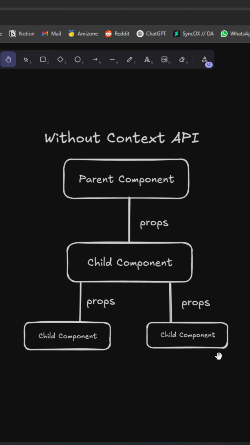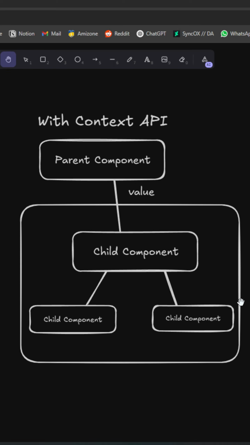Now, this can lead to increased complexity, especially in large component trees, and makes managing the flow of props much more challenging. So now we can tackle this by using React's context API. So context API basically allows us to share data across the component tree without explicitly passing props through each level of the hierarchy. So take this for example, we have a parent component here which is passing some value.